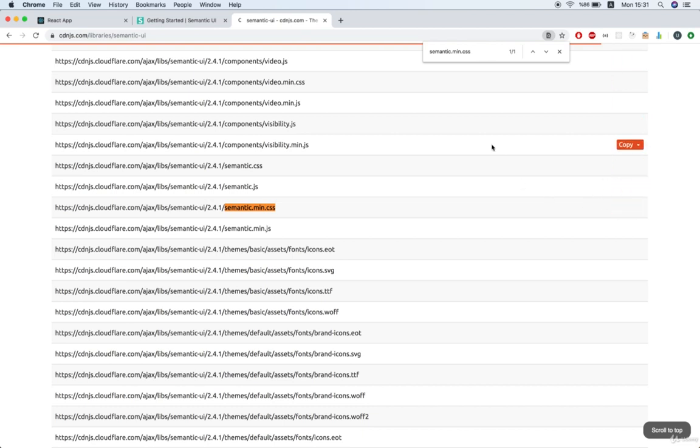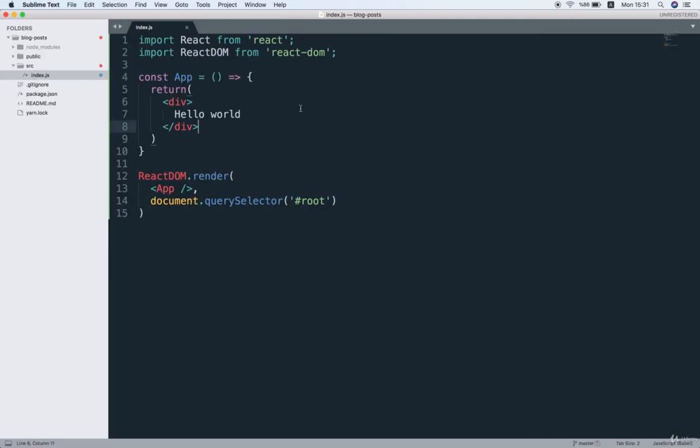So now we're going to copy that link right here. Now, this is a link to a publicly hosted version of the Semantic UI CSS file, so we can very easily use that inside of our project.